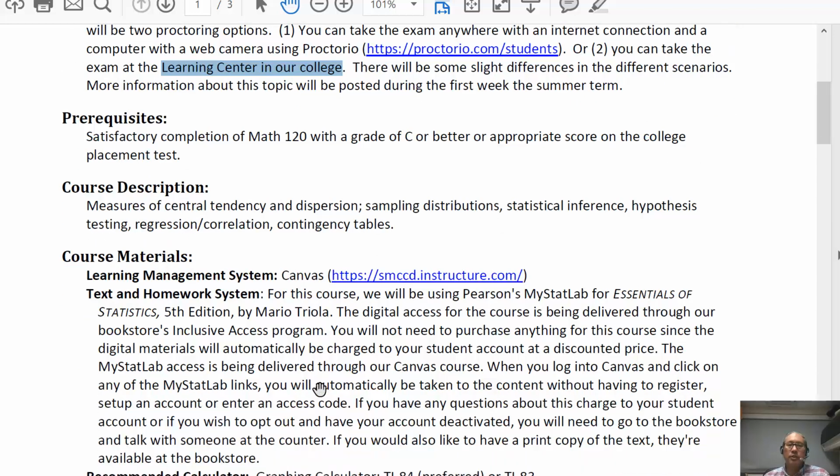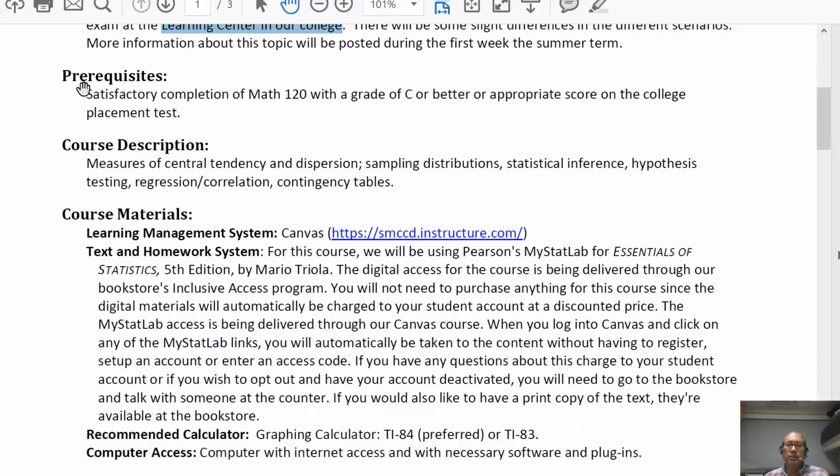We have prerequisites for this course. If you're already enrolled in this course, then you're all set. If you're not enrolled, you have to make sure you complete Math 120 or have something that's equivalent that you can provide for our counseling department. They are the ones that can lift the prerequisite blocks.